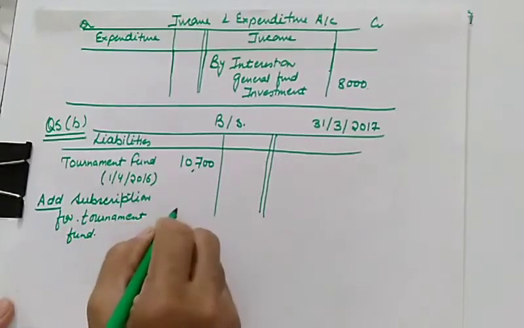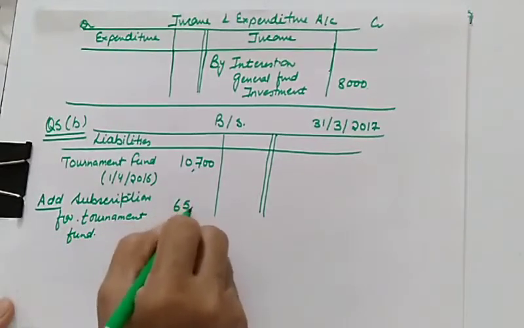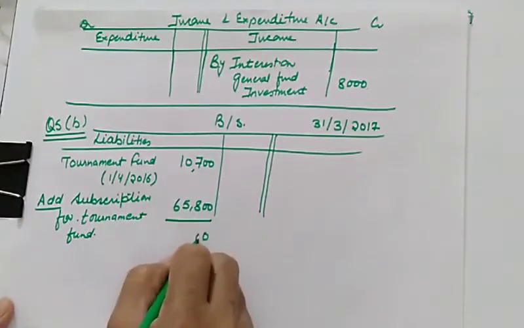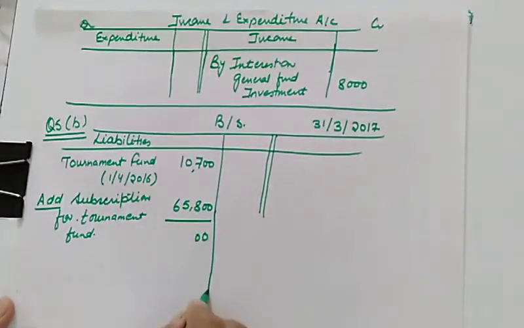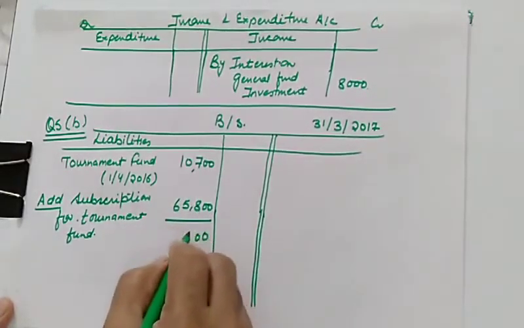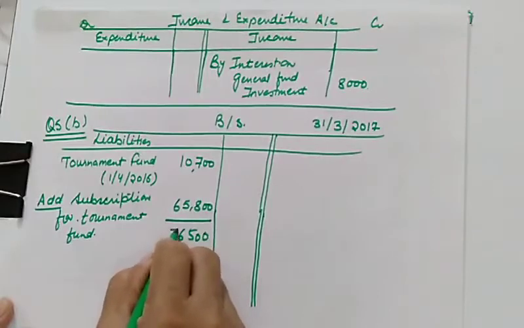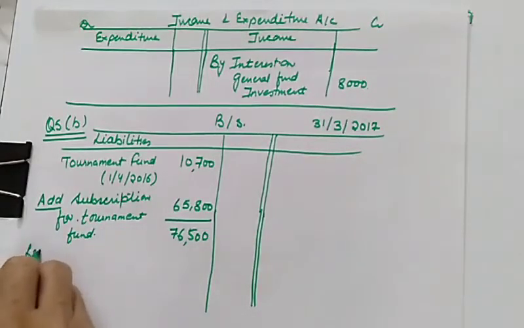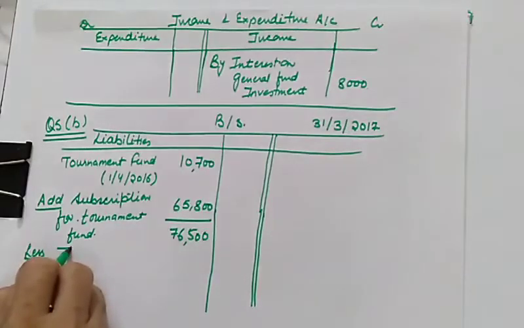So this is 65,800. So the total fund is now 76,500.